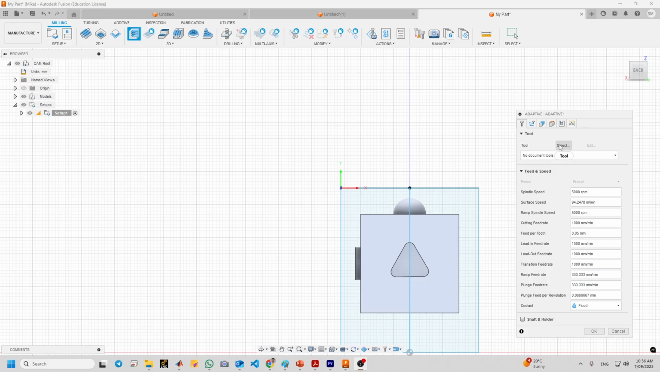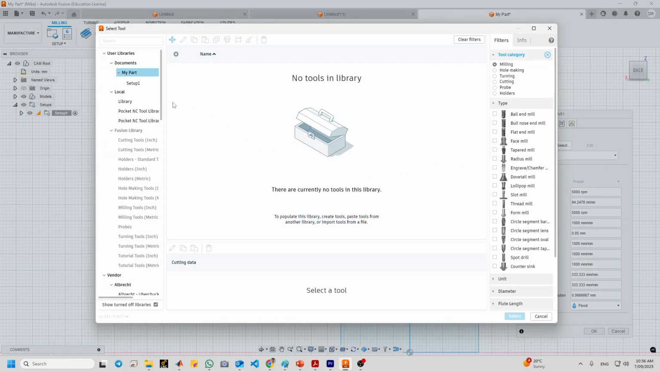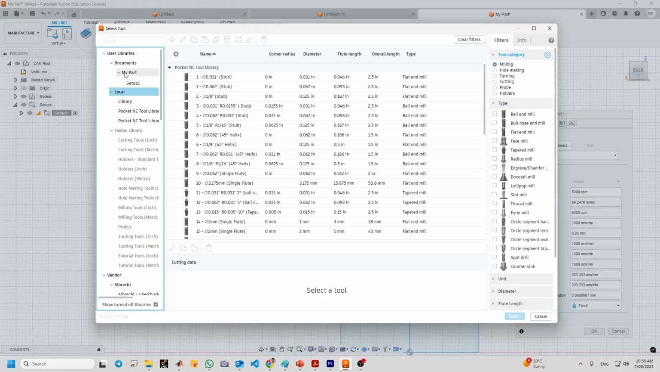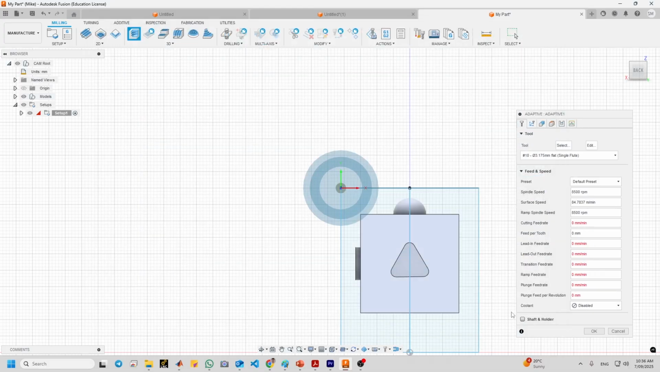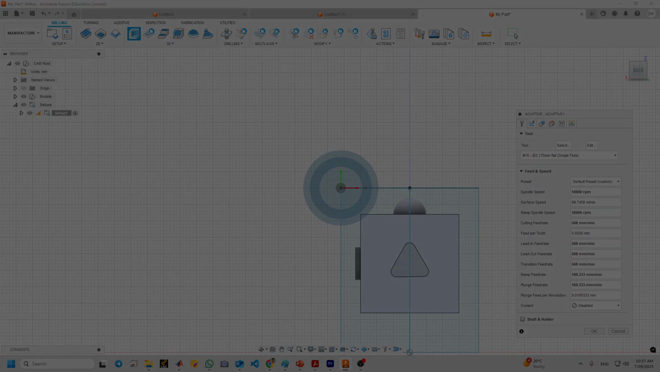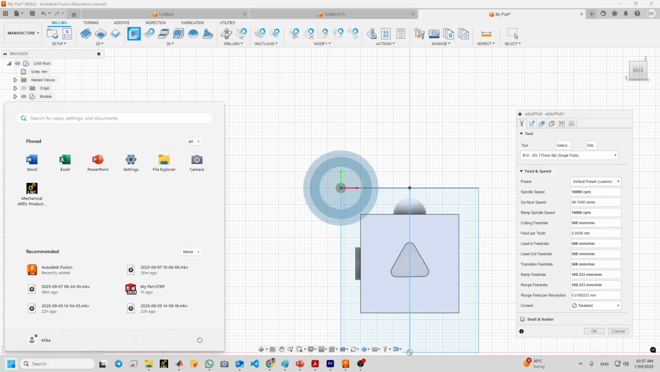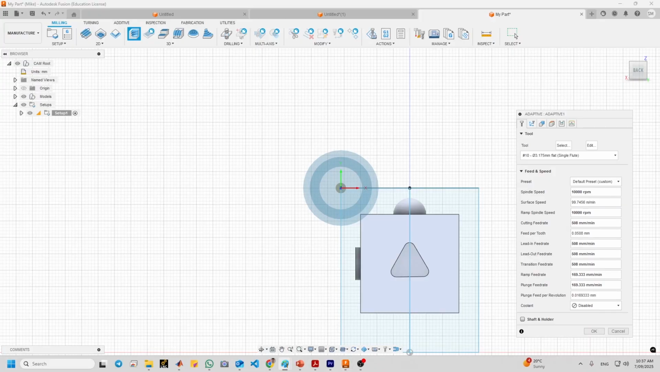So first you need to select your tools from here, the first tab. Select and go to Local. Be careful, don't go somewhere else. And select this tool and again select. So first change the spindle speed to 10,000, because for the softwood we use 10,000. And the cutting feed rate is always 508, and everything will be automatically populated.